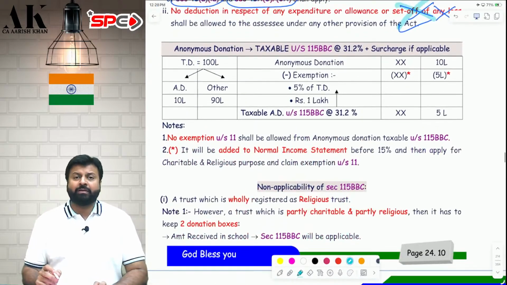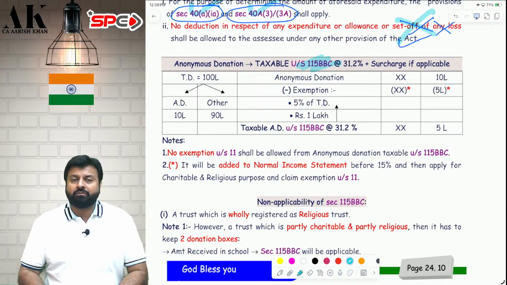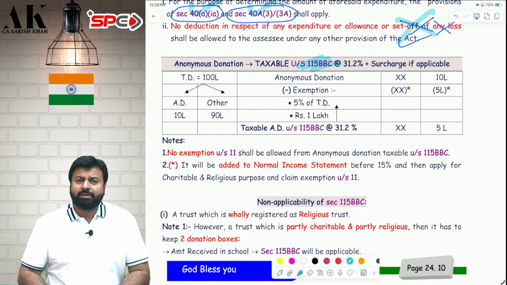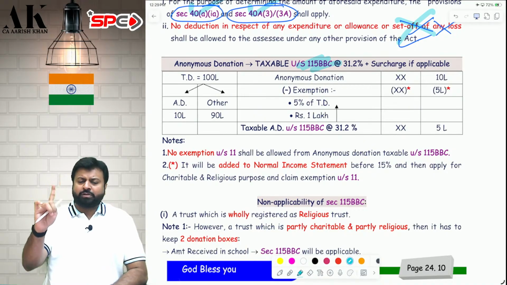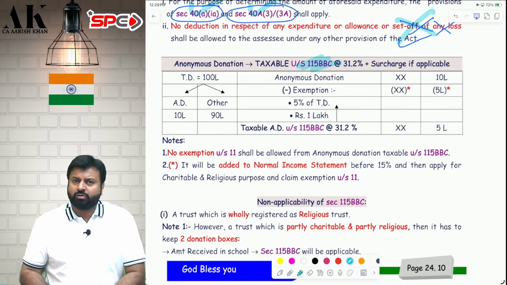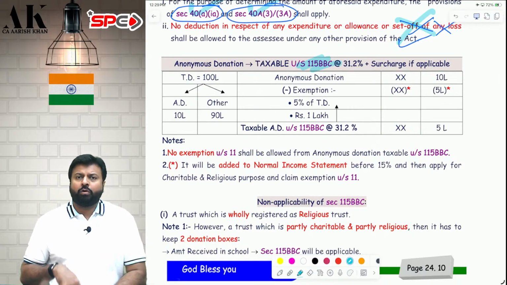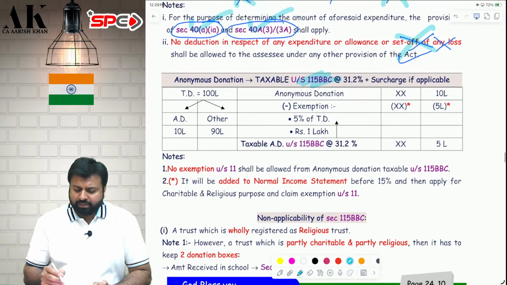Now coming to 115BBC, which we have left earlier. So what is 115BBC? Anonymous donation. What is the treatment of anonymous donation? Anonymous donation is taxable at 30% flat under 115BBC, subject to only one exemption. No other exemption is allowed from anonymous donation except one exemption. Sir, what is that one exemption which is allowed for anonymous donation? That I am saying today. Only one exemption is allowed for anonymous donation. What is that, sir? Pay attention, please.